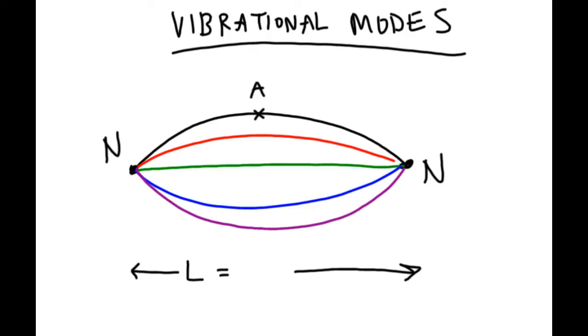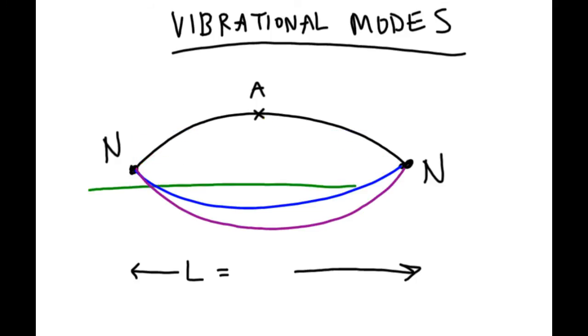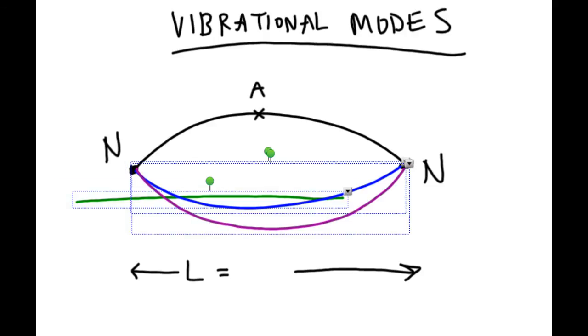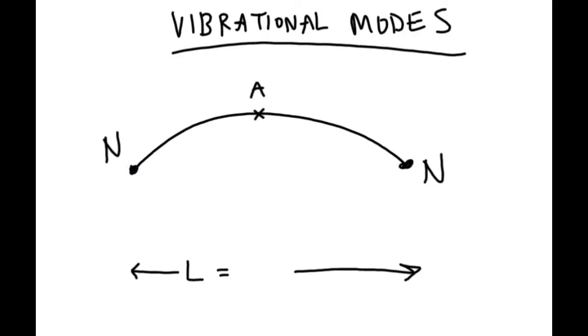Just draw the black line. Don't worry about red, green, blue, or purple. Just draw the black line. And you know what? I'm not going to worry about those colors either. That was just to show you what the wave does, because I don't have a fancy animation. All I'm doing is drawing it, and I can't draw a passage of moments.